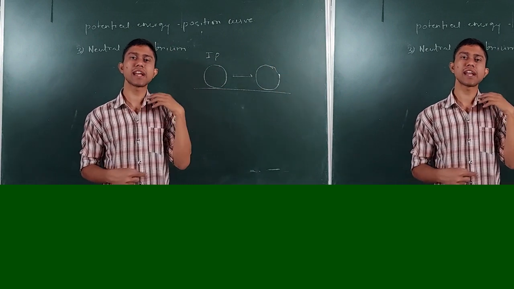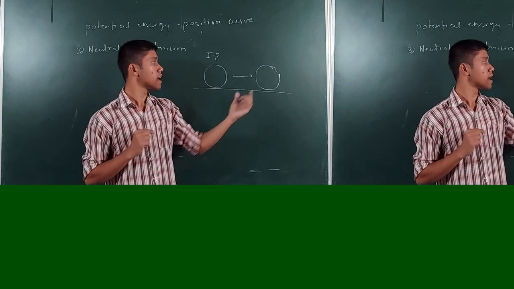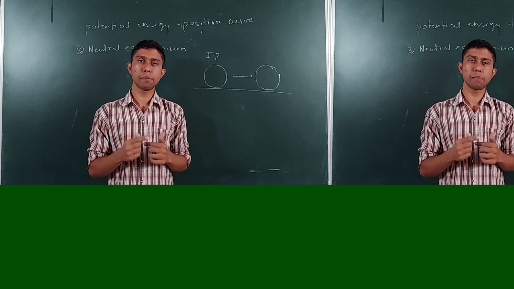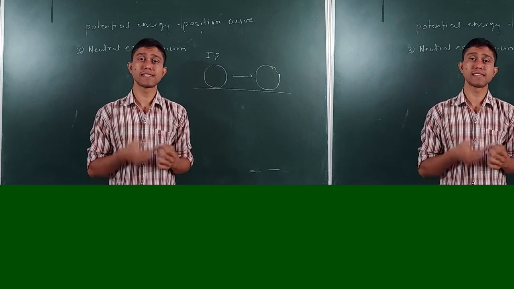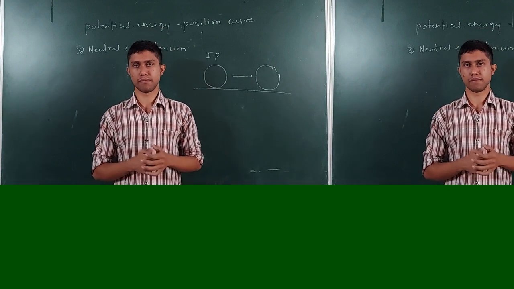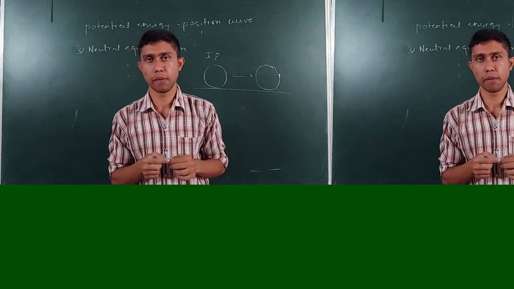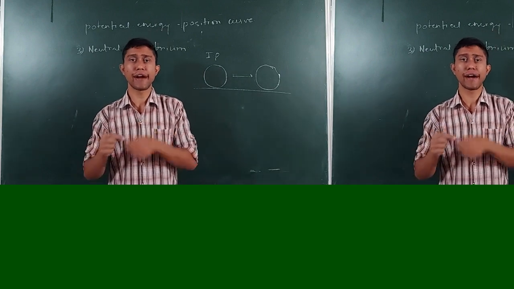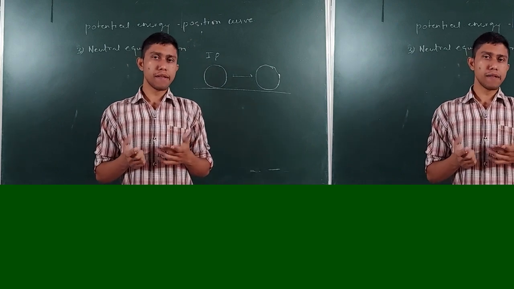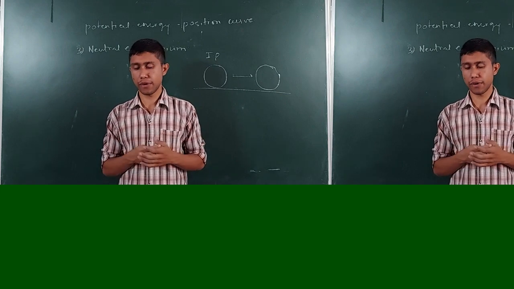It is having each and every point equal to an equilibrium. Initial point was also an equilibrium. New point is also an equilibrium. A new equilibrium means each and every point in a neutral equilibrium is an equilibrium. Such an equilibrium is called a neutral equilibrium. Okay, so I hope that you have understood what is a neutral equilibrium and its difference between stable and unstable equilibriums. Okay, so this was the example from my side about the neutral equilibrium. If there are many other examples, please feel free to tell.